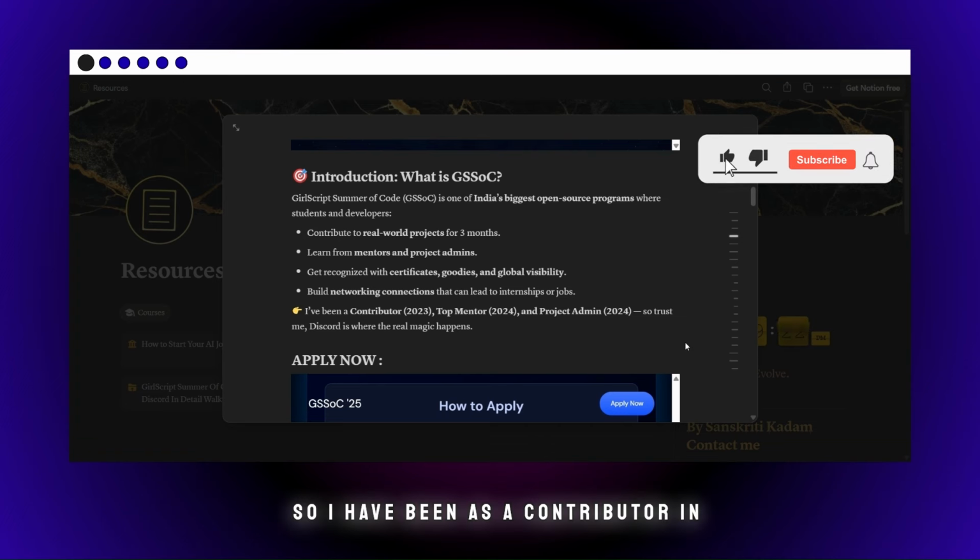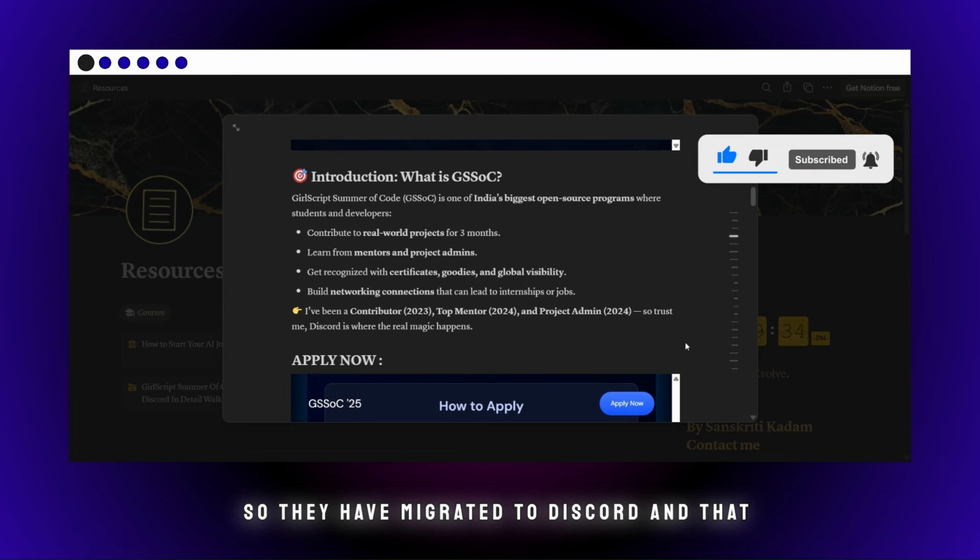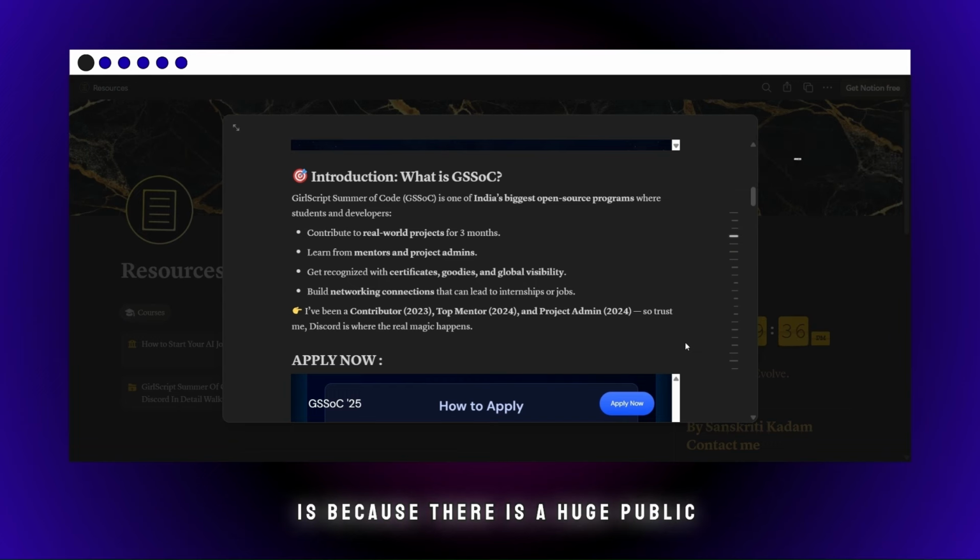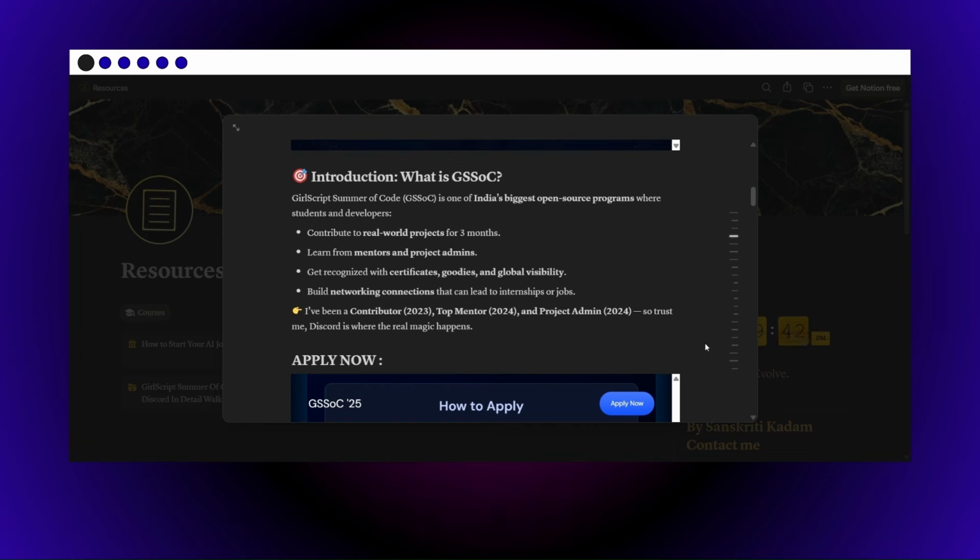I have been a contributor and top mentor in 2023, and in 2024, a project admin. They have migrated to Discord, and that is because there is a huge public, and Discord is a very good channel for us to understand how it becomes, right?